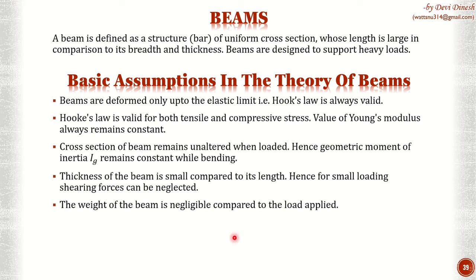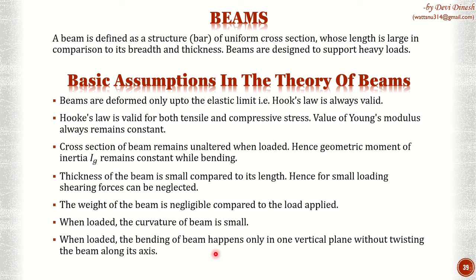Okay, the weight of the beam is negligible compared to the load applied. So the beam is pretty weightless, but the load that we are applying is very heavy. When loaded, the curvature of the beam is very small. So it is not going to happen that I added a weight and the beam is looking almost like a semicircle. And when loaded, the bending of the beam happens only in the vertical plane without twisting the beam along its axis.